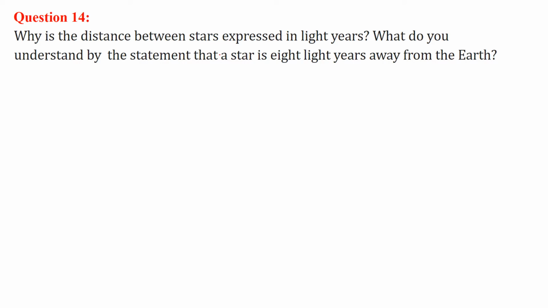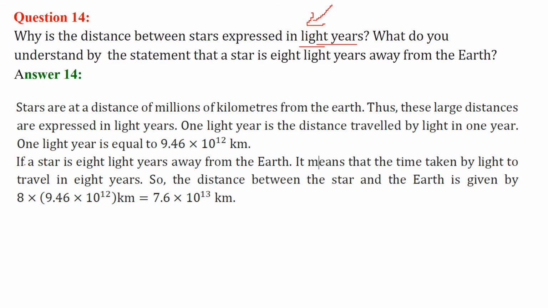Why is the distance between stars expressed in light years? What do you understand by the statement that a star is 8 light years away from the Earth? Light travels with a certain speed. Now the stars are so far that you cannot use kilometers, because it will be a very huge number. That is why light years are used to express the distances. Stars are at a distance of millions of kilometers from the Earth, and these are very large distances. That is why we express them in light years.